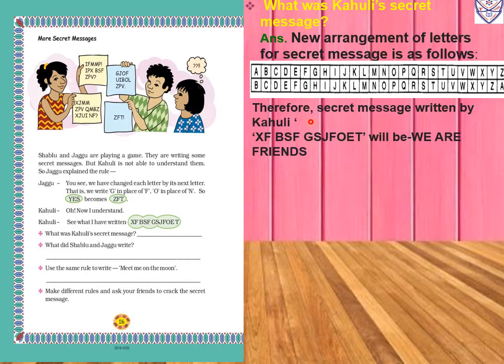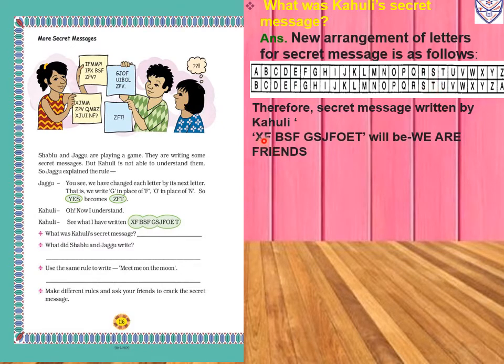Now for G we will write H. For S we will write R. Now for J we will write I. Now for F we will write E. Now for O we will write N. Now for E we will write D. Now for T we will write S.